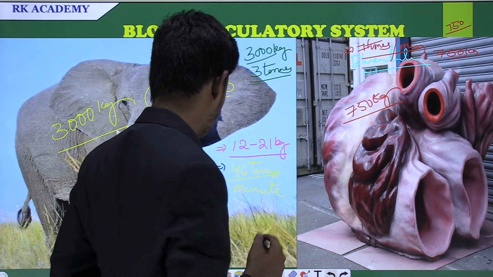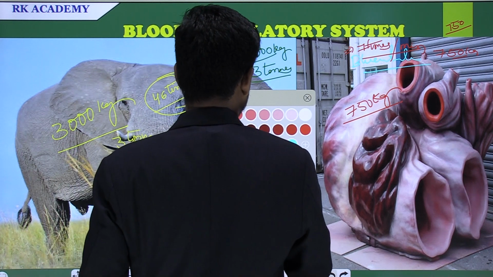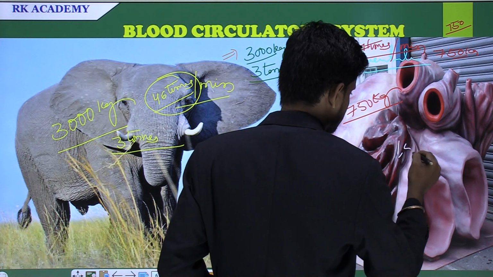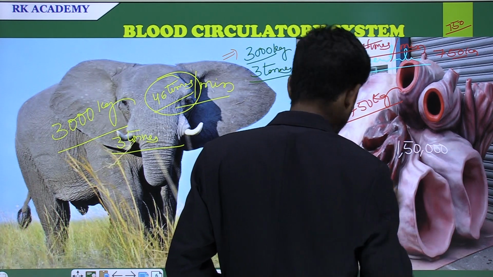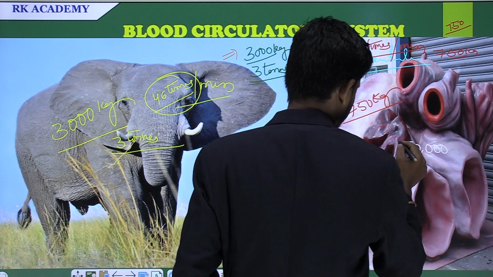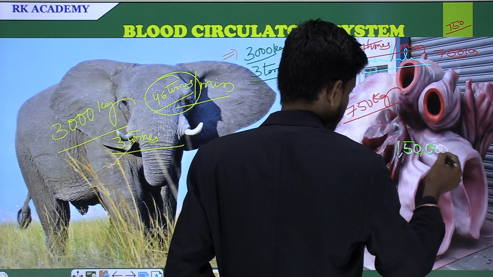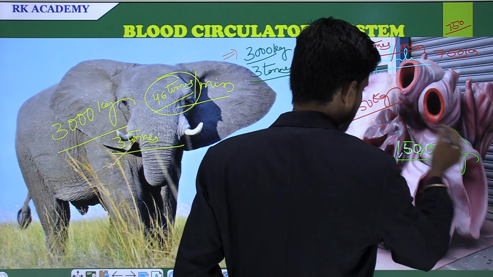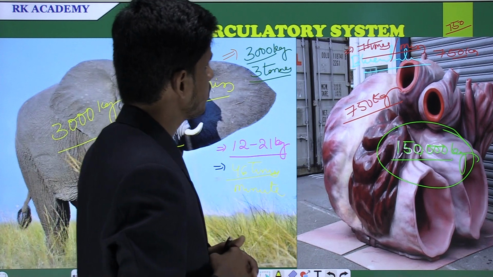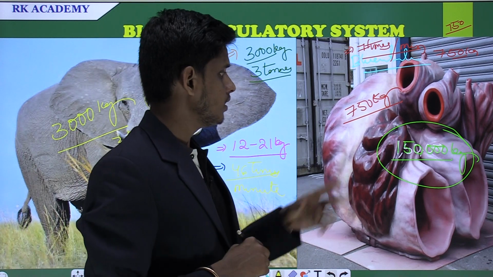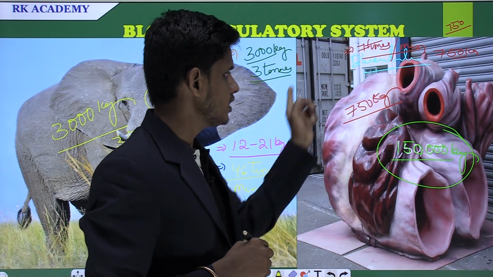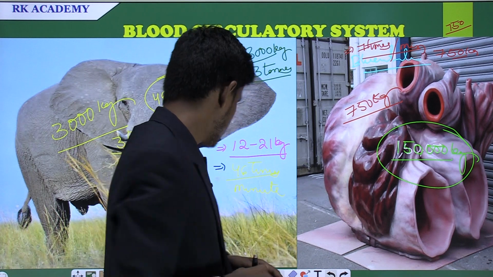And what is the weight of the body in the blue whale? The weight of the body in the blue whale is just 1,50,000 kgs. 1,50,000 kgs of body is there in the blue whale. And come to the next one. What is the heartbeat in the blue whale? It is about 7 times per minute, and the weight of the heart is about 750 kgs. Absolutely, it is just like this. Fine. And come to the next one.